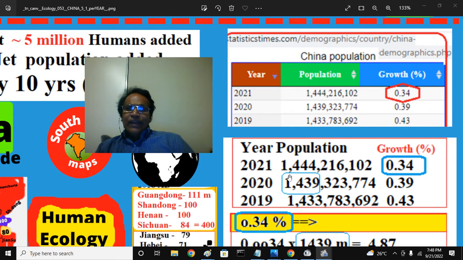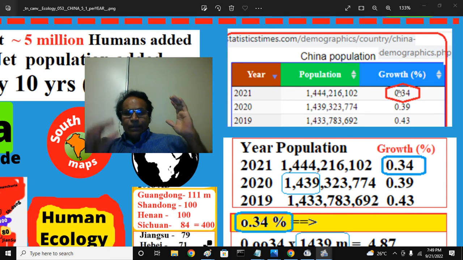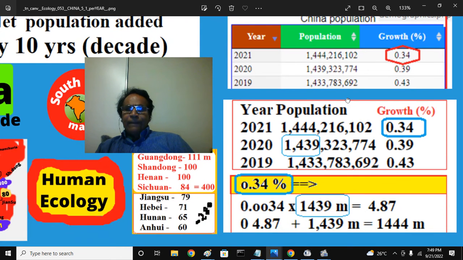That means if you take this, the net population growth, net means the births after taking away the deaths, there is a 0.034 population growth that occurred during that particular year. Based upon that, I am making these projections. Even though the projections, see, this particular year 19, there is a 0.43% increase, next year 0.39, this year 0.34. So there will be more or less. So you get a broader idea.